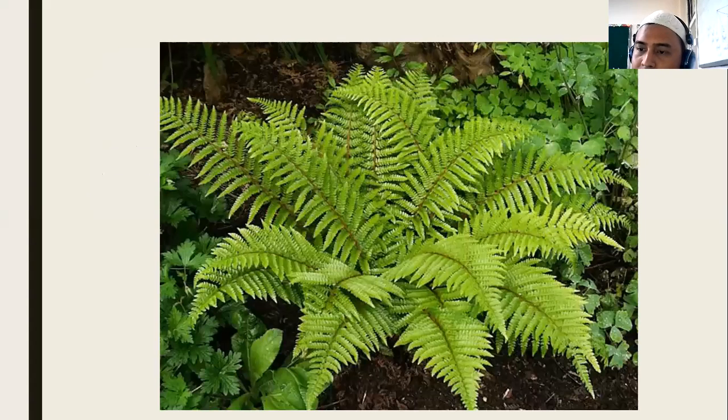plants. Now plants, this is the fern, tanaman paku. Where can ferns live? Probably you can find ferns in the garden, or else in the rainforest, the tropical rainforest. Why can you find ferns in the tropical rainforest? Because they must live with good sunlight. Why should they have good sunlight? Because of photosynthesis. They also eat like us. They eat sunlight and water to produce oxygen, for example.